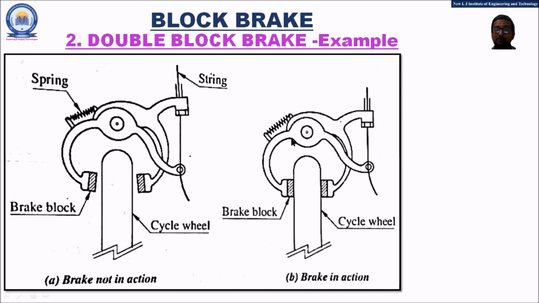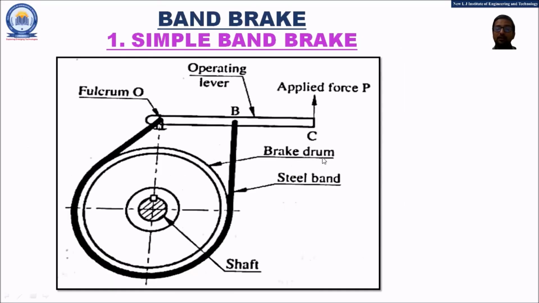So this is a simple example of the double block brake. Let us proceed further to the next type of the brake, that is the band brake. In this case, a band is used for providing the friction to the rotating drum and gradually stopping the motion of the moving member. The main components are the operating lever and the fulcrum, that is the fixed point.